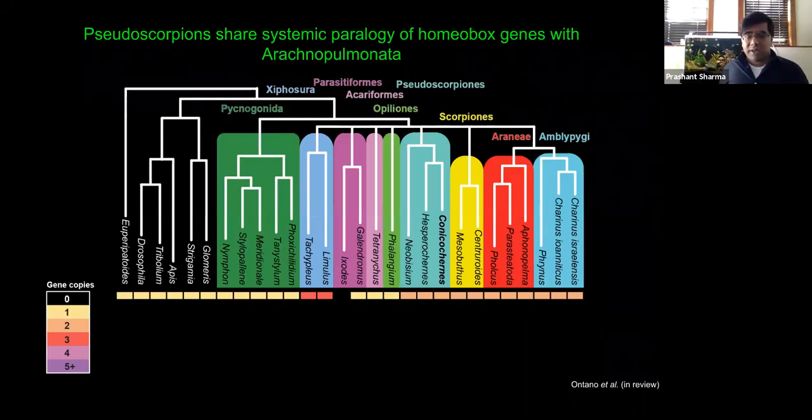Our second line of evidence comes from, again, this investigation of paralogy more broadly. So once again, we extended upon that previous analysis we generated a couple of years ago for homeobox genes. This time, though, we're going to add in pycnogonids. We're going to include horseshoe crabs as well. We'll treat mites and ticks as separate orders. We'll add in amblypygy, and here is that Conychokernes transcriptome in boldface.